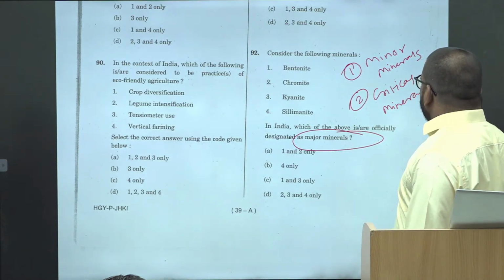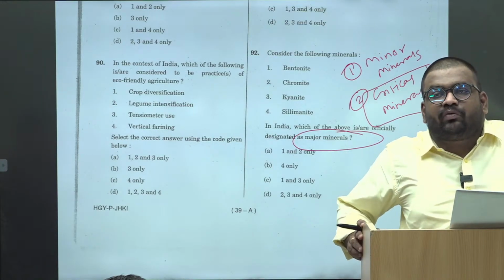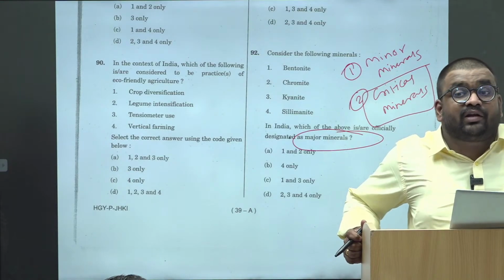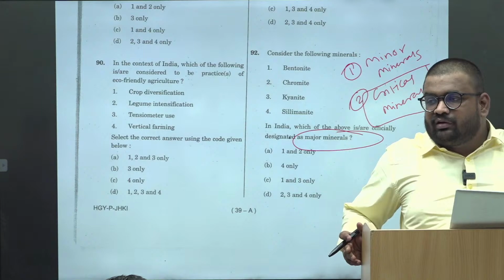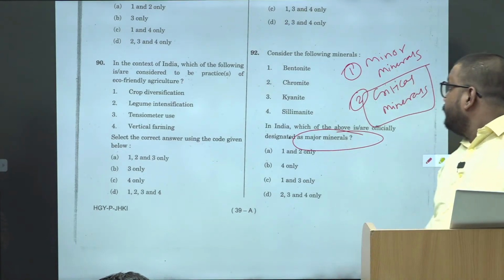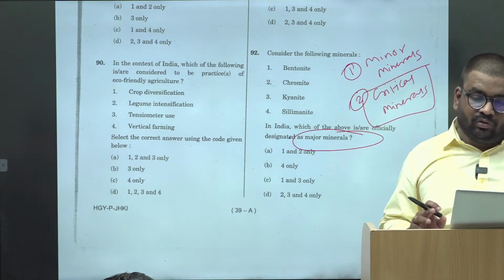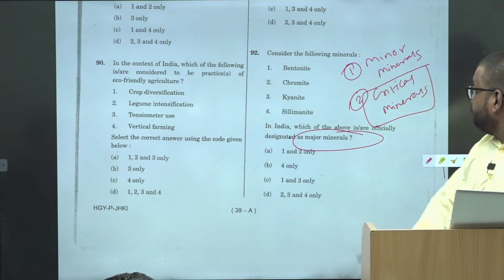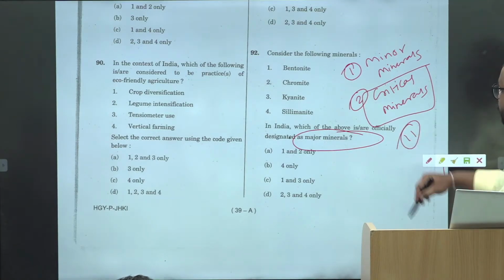Because I am expecting a question on the critical minerals. There is a list of around 30 critical minerals which is declared by the central government. Okay, definitely in this year or in next year, in 1 or 2 years, you are definitely going to get the question on critical minerals. ठीक है, बट माइनर मिनरल्स भी एक बार पढ़ लो, अगर याद आ गए तो नॉलेज बेसिस पे सॉल्व हो गया तो ही अटेम्प्ट करो, अदरवाइज यू स्किप. ठीक है, देन नेक्स्ट, दिस वन इज 10th क्वेश्चन. 11th question that we are going to skip.